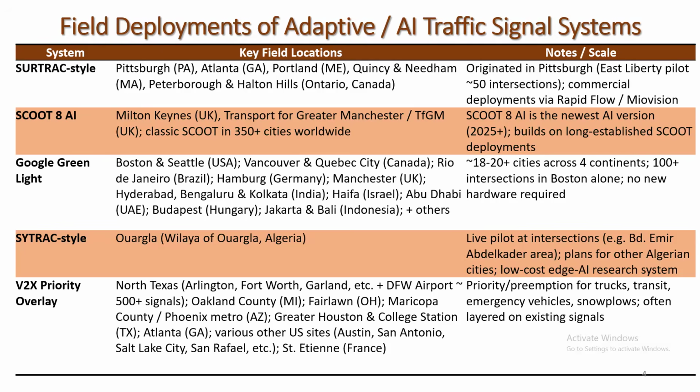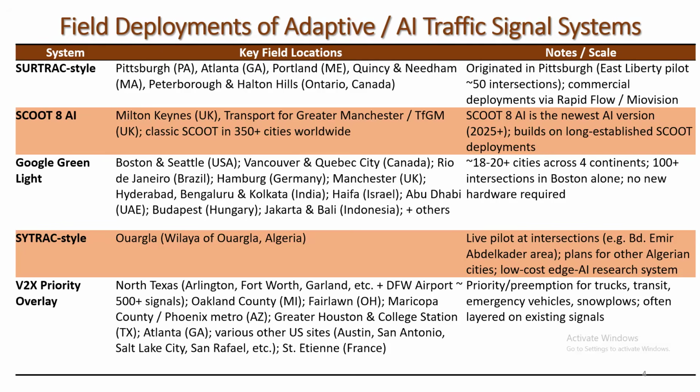Google Green Light is used in Boston, Seattle, and also in cities like Vancouver, Quebec in Canada, Brazil, Germany, even in Hyderabad, Bengaluru, and Calcutta. In India, Google Green Light is used. Also, Abu Dhabi and Budapest use Google Green Light. Almost 18 to 20 cities across 4 continents use this system.